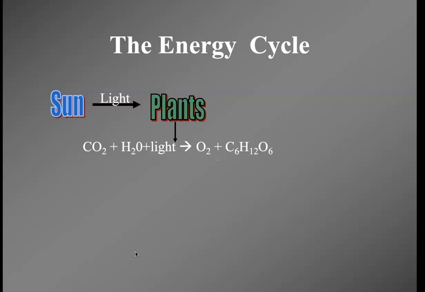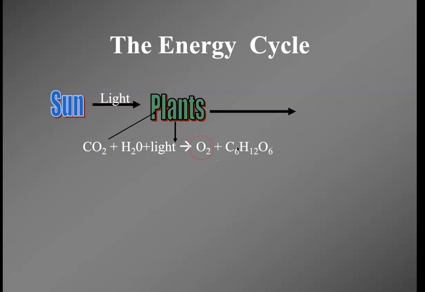What plants are going to do, plants are going to take carbon dioxide from the air, water, and light, and they are going to produce oxygen and carbohydrates, whether it's a single glucose or whether it is starch, like we talked about when we talked about the fuel nutrients. So this is what plants are going to do. Plants had to exist on this planet before animals did because we needed oxygen to survive and we needed energy. We needed energy in the form of glucose or starch.